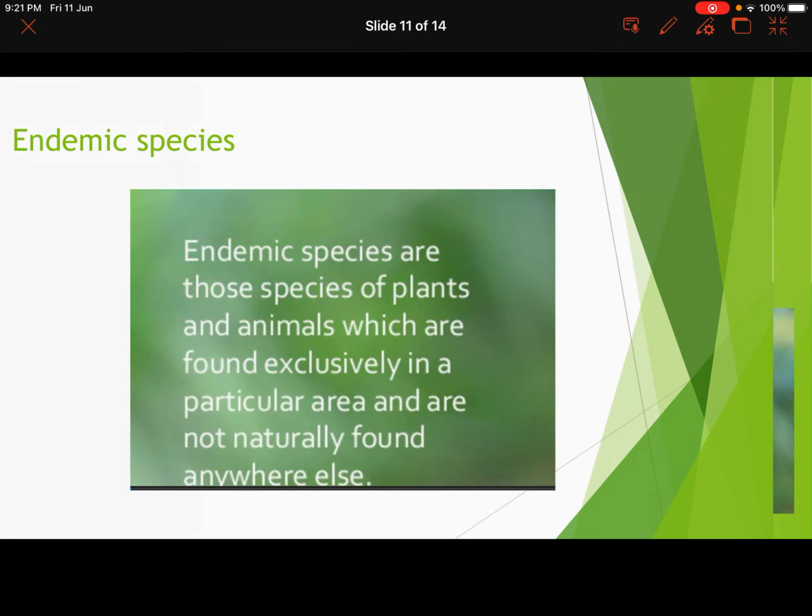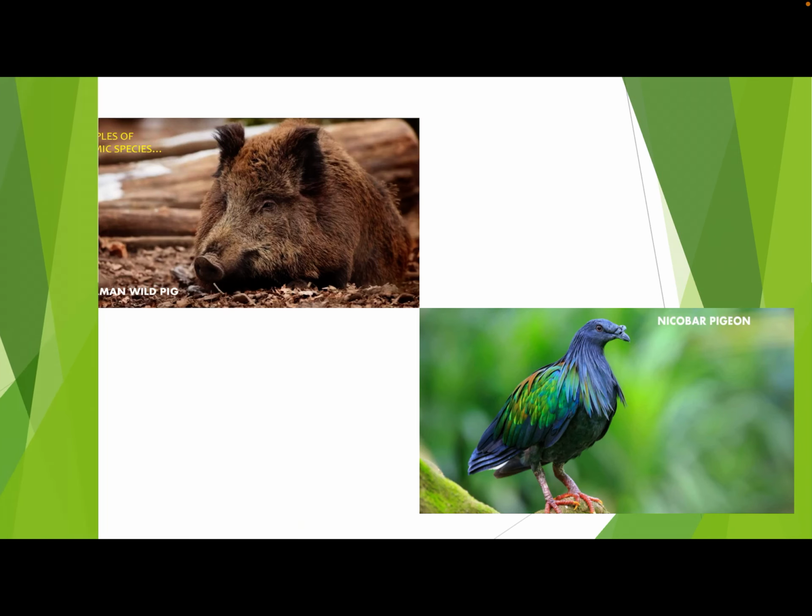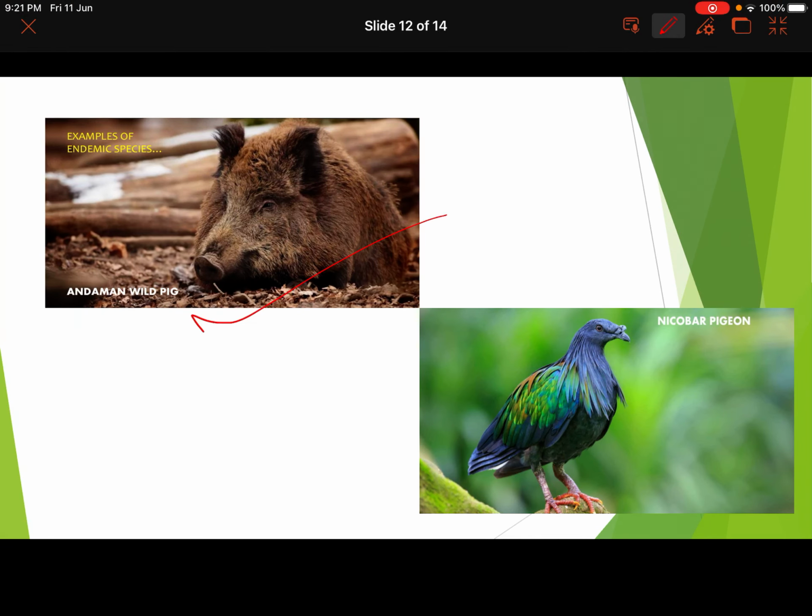So some examples are your Andaman wild pig. By the name only it is clear, you see, we get it in the Andaman region. Nicobar pigeon, we get it in the Nicobar region. There are some more animals which we get only in these specific parts of the world.